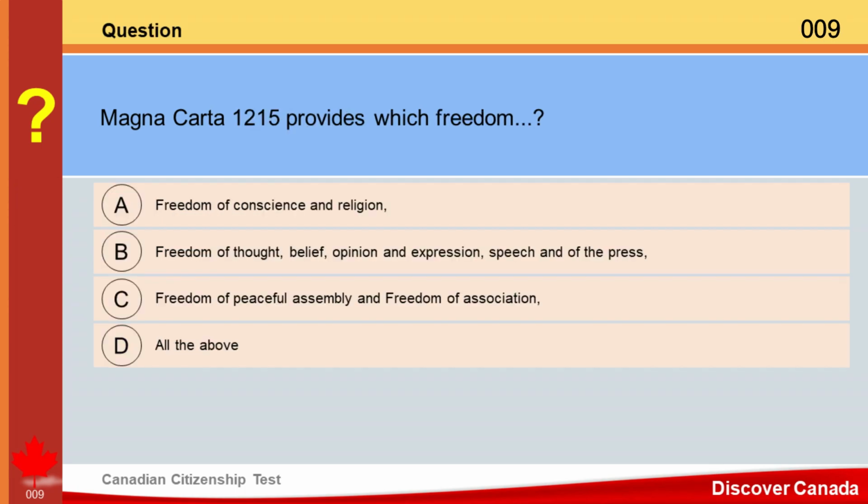Question. Magna Carta 1215 provides which freedom? A. Freedom of conscience and religion. B. Freedom of thought, belief, opinion and expression, speech and of the press. C. Freedom of peaceful assembly and freedom of association. D. All the above. Answer. D. All the above.